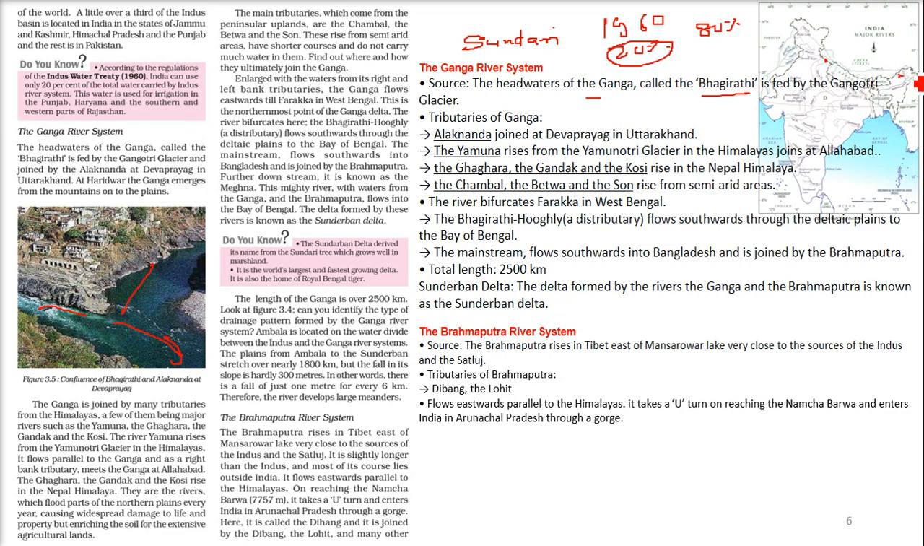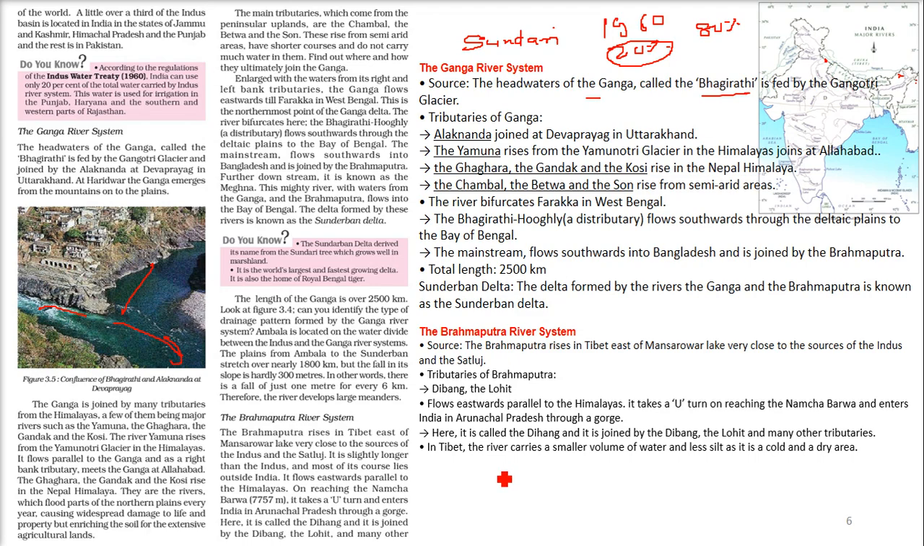Here it makes a sudden U-turn, reaching Namcha Barwa, that is the mountain, and enters India in Arunachal Pradesh through a gorge. Here it is called Dihang. It is joined by the Dibang, the Lohit, and various other tributaries. In Tibet, the river carries a very small amount of water and less silt, because the region is cold and dry, and the river doesn't have that much water to cut silt.